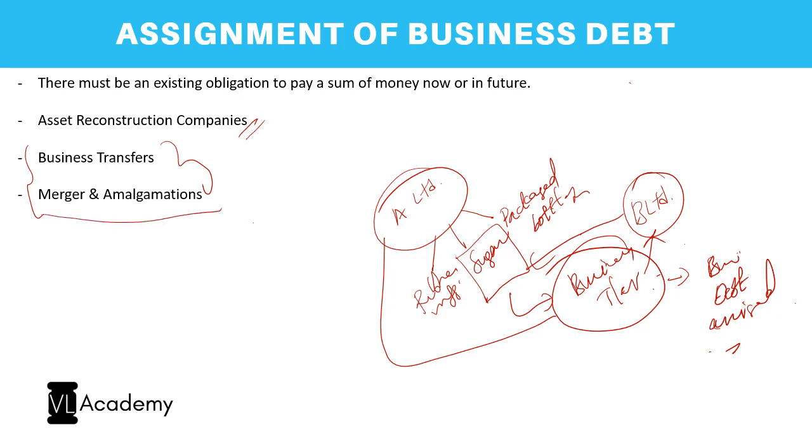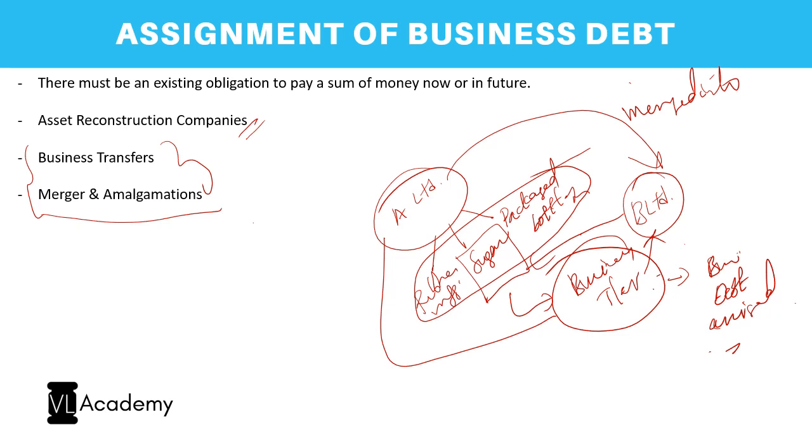So in case of any standard M&A, let us say now entire A Limited will be merged into B Limited, or amalgamated, whatever be the structure. Effectively, A Limited's assets and liabilities also get transferred, and under the liabilities we have something called business debt, and even the business debt shall stand transferred, right?